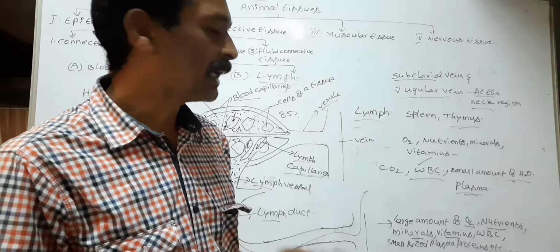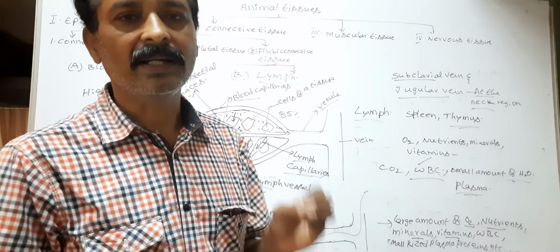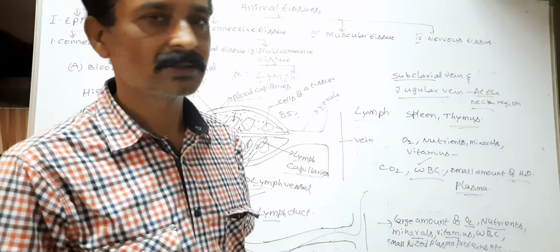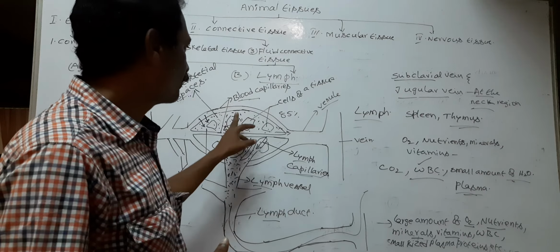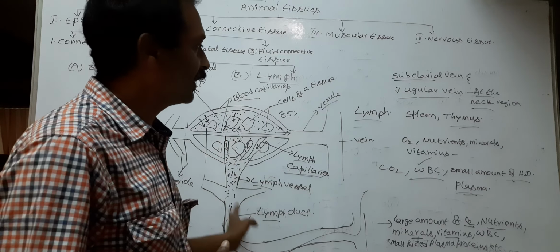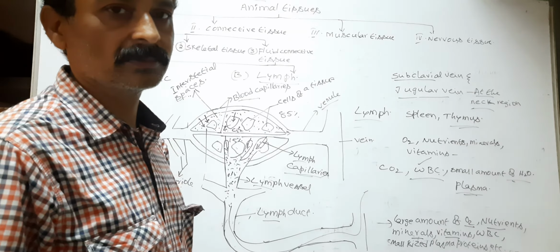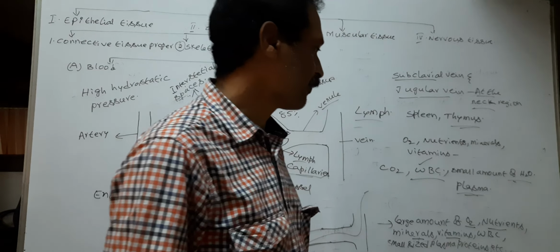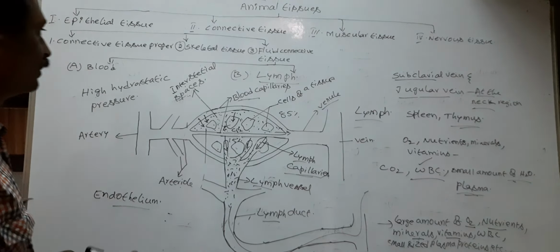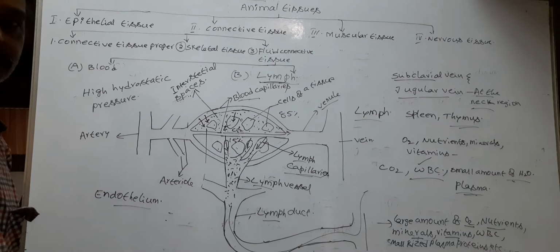So the lymph is mainly composed of WBC and plasma. Here the lymph is formed from blood and finally joins with the bloodstream. It contains WBC. So this is lymph of the animal.